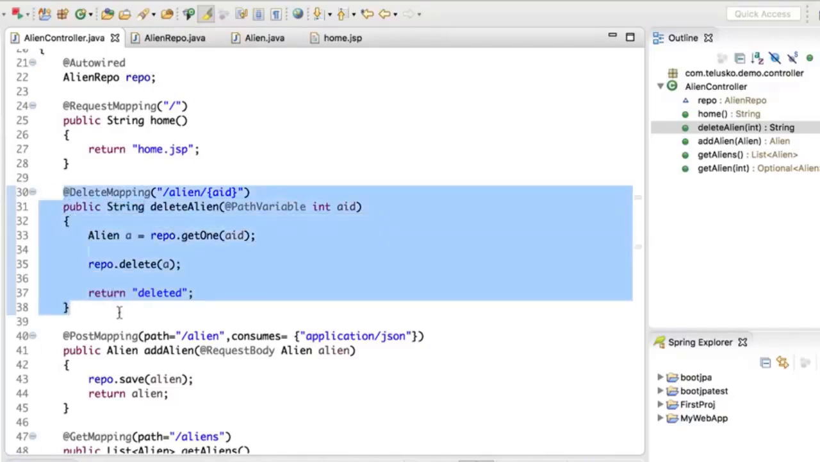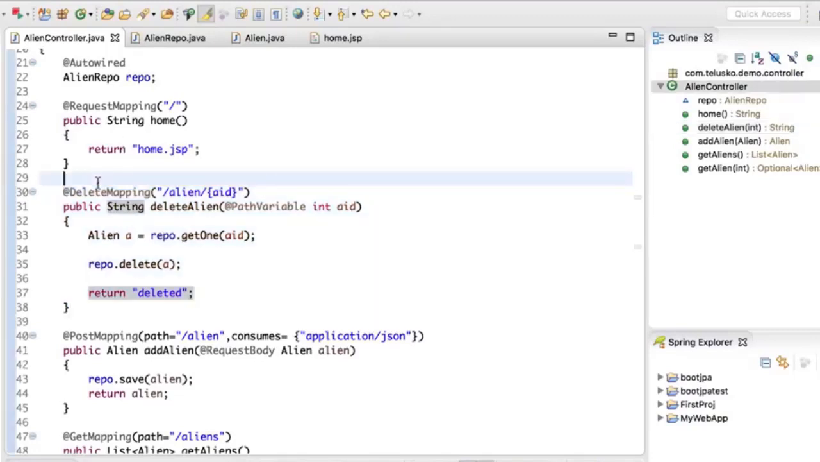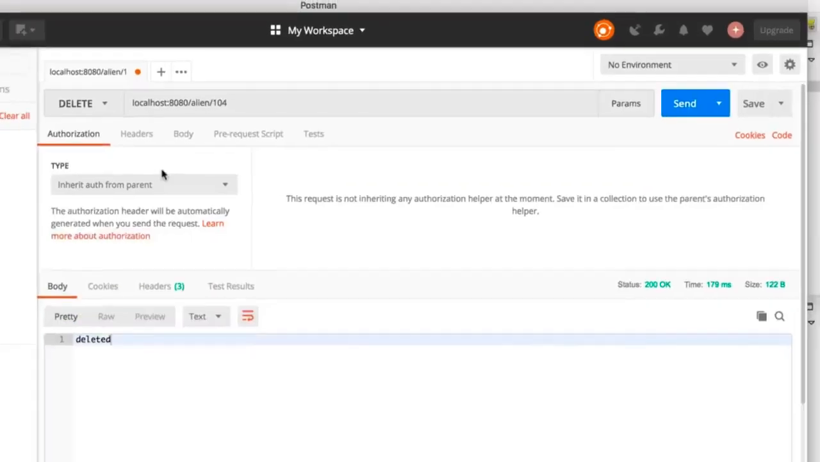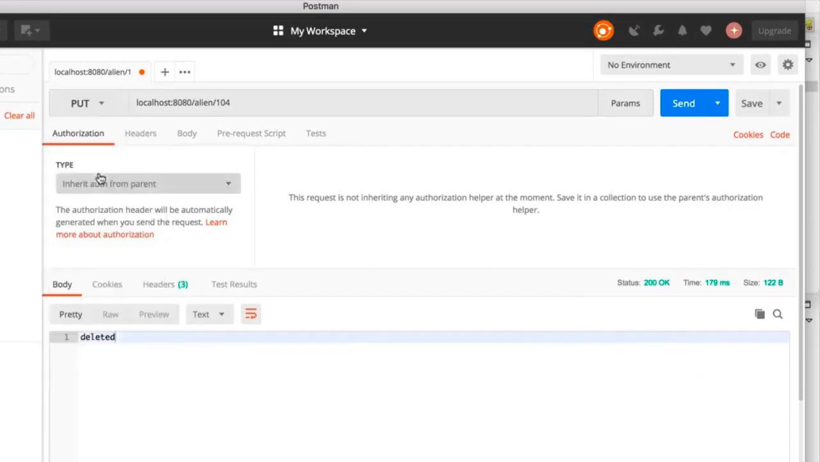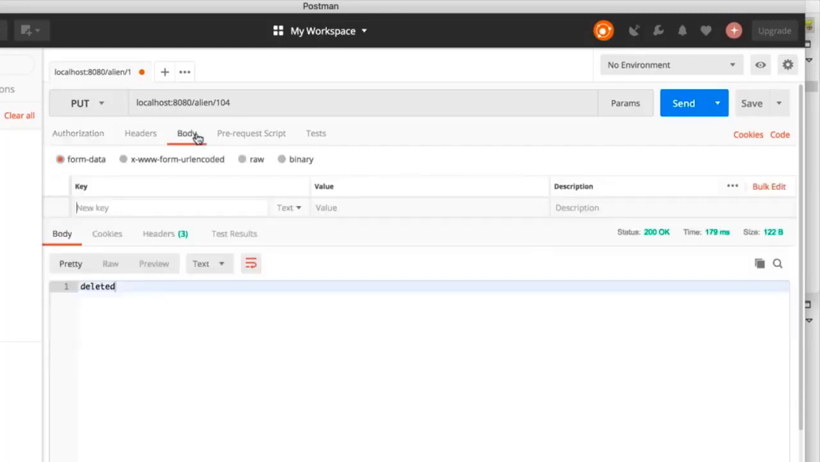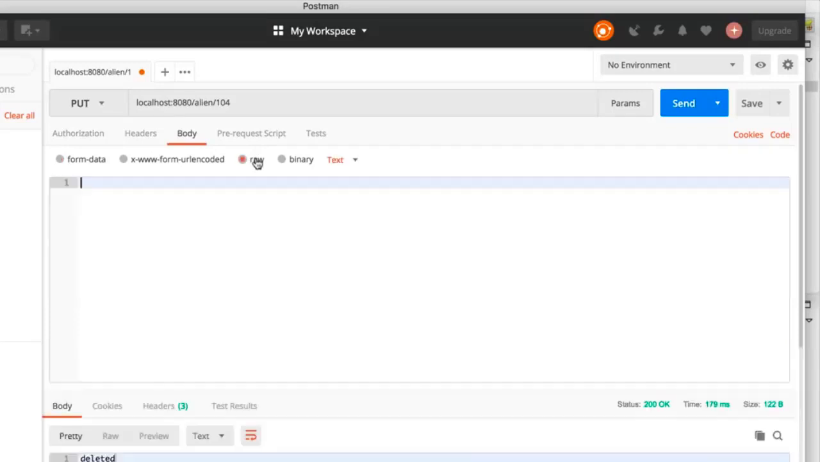What about update? How do you update data? Now in that case, I will go back to my Postman. In case of update, we use a put method. Now when you say put, it simply means you want to update the existing data, and you can also create a new resource. Okay, so in post, we only create a resource. In put, we have a choice. If the data is available, it will get updated, and if the data is not available, it will get created.